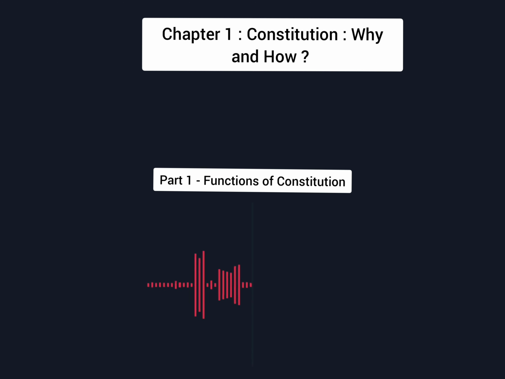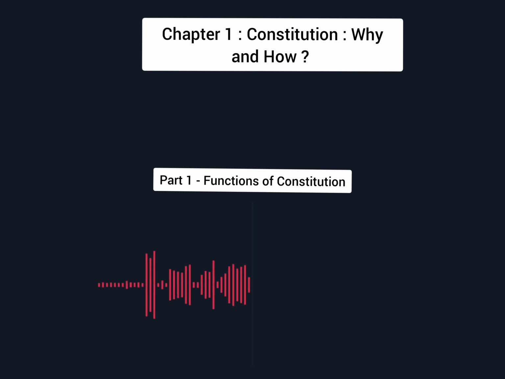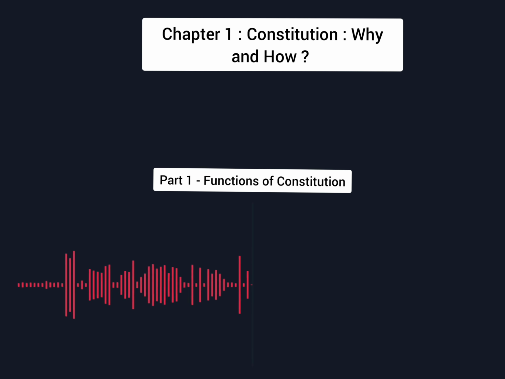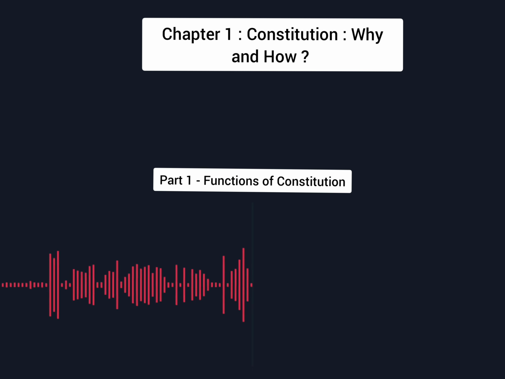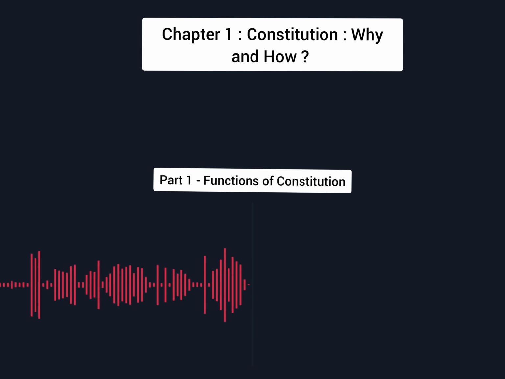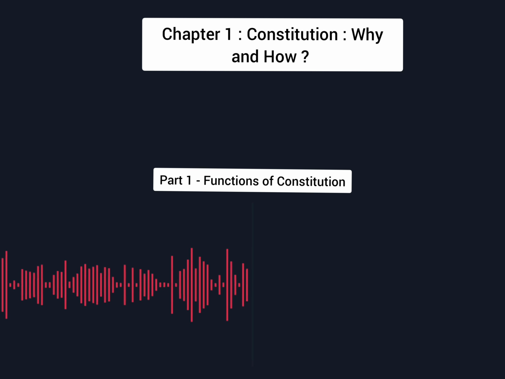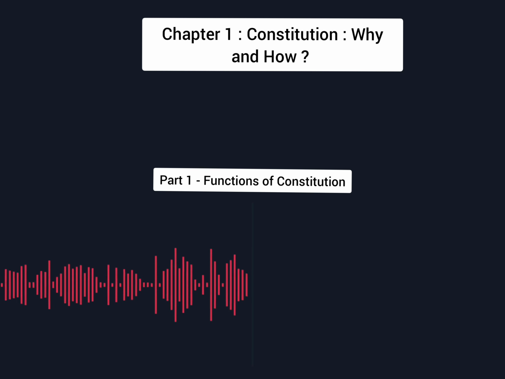And I've taken this initiative to start a podcast series covering the NCERTs of Indian polity, that is, the Political Science books of class 11th and 12th. Now, this series will be targeting the preliminary examination in the UPSC CSE exam, and I'll be trying to summarize each and every chapter of the class 11th and 12th Political Science NCERTs, so that in less amount of time you will be in a position to revise more.